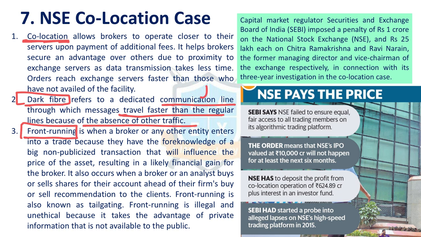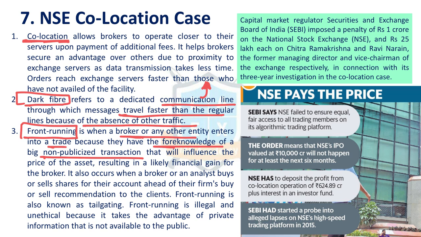Such lines are known as dark fiber. As NSE has a dark fiber line, those stockbrokers who are located in the NSE have faster access. That can be seen as a violation of equal and free information to everyone. Front running means when a broker or any other entity enters into trade because they have foreknowledge of non-publicized transaction, then they have the advantage.